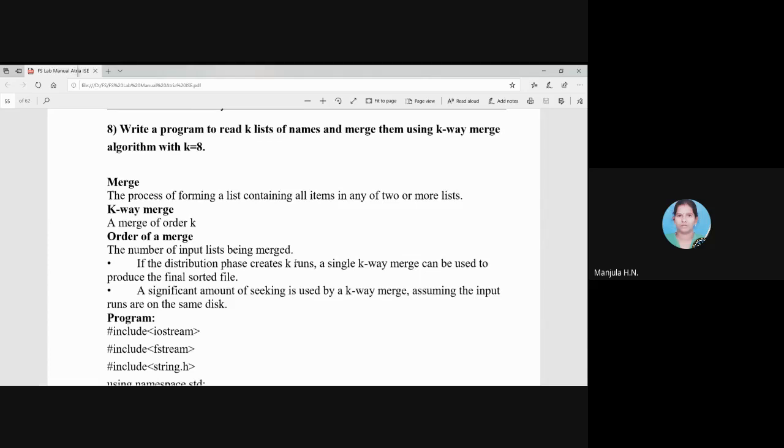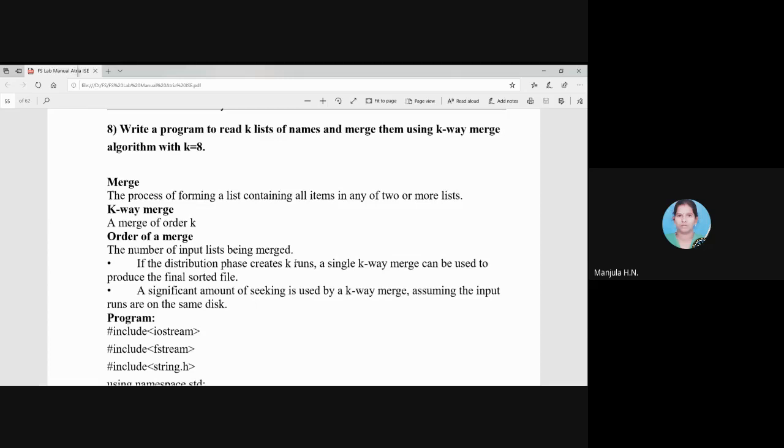Before that, just a brief explanation: what is merging? You know very well, merging is a process of forming a list containing all items in any of two or more lists. That is, we are combining two or more lists and making a sorted list. KV merge uses k number of files, merging k files and making a single file with sorted ordered values. So that is KV merge.